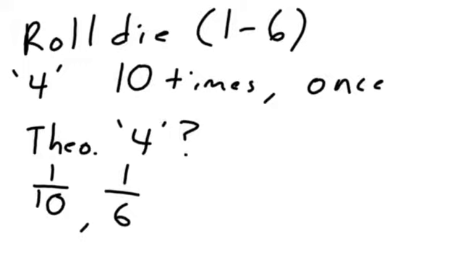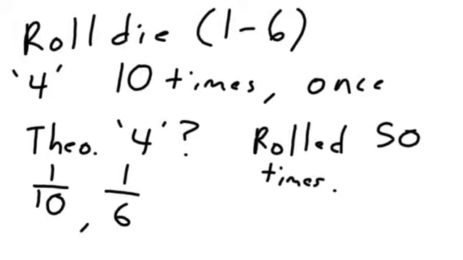All right. Now let's pretend that I rolled 50 more times. So what would you expect to happen? How many times would you expect a 4 to come up? 5, 50. I think there are two good answers for this one. In the next 50 times, one good answer would be that it came up 5 times, because if it happened 1 out of every 10 times, then in 50 it should be 5. So that's a good answer.